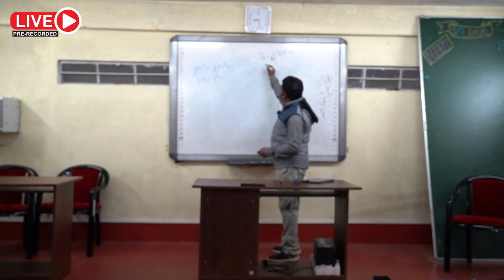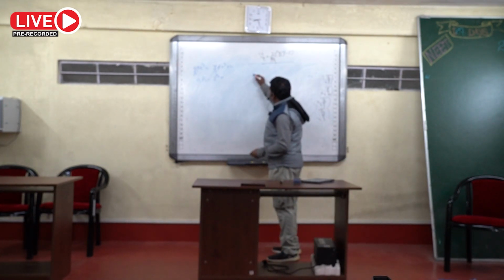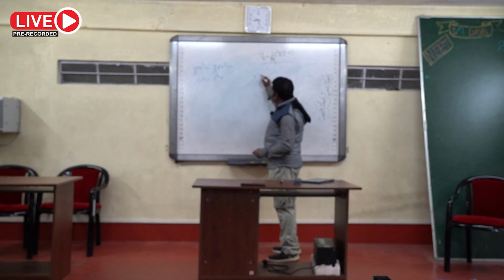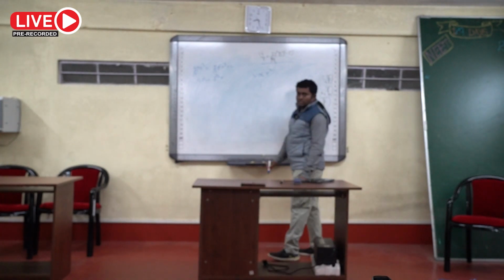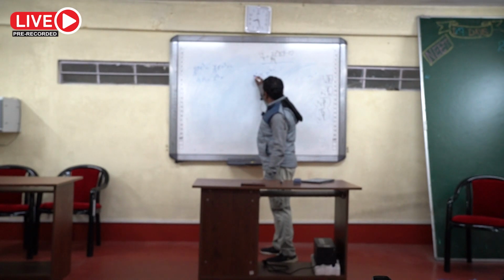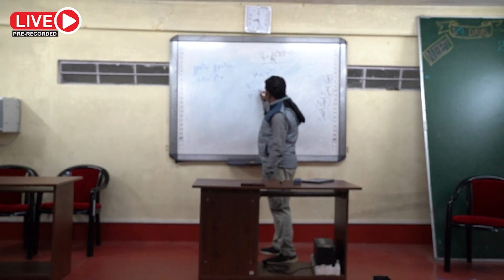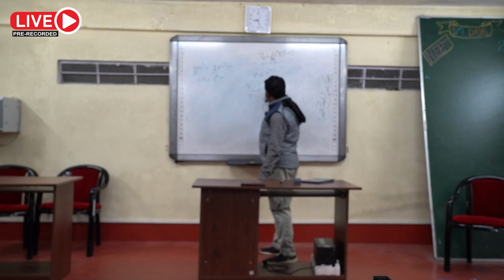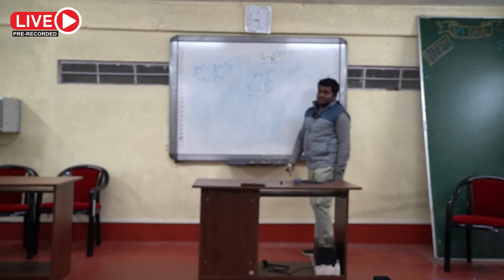Now from this relation you find that terminal velocity v is directly proportional to r square. So for two cases I can write capital V by small v equal to capital R square by small r square.